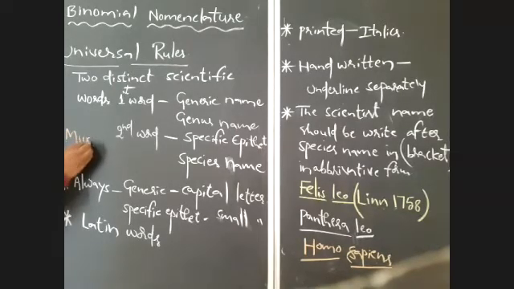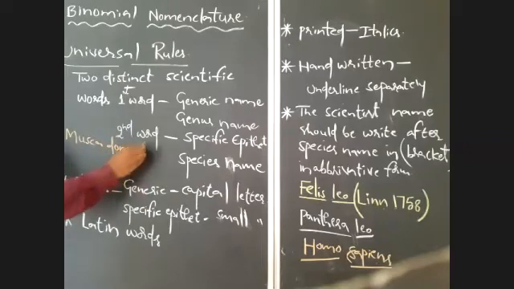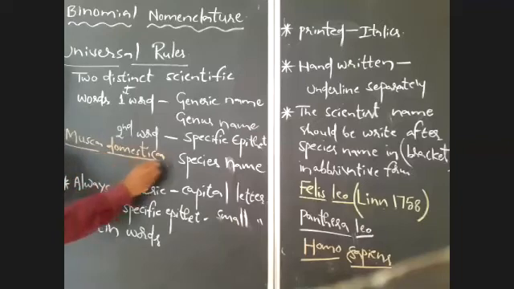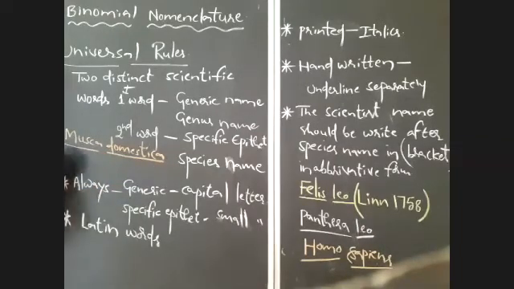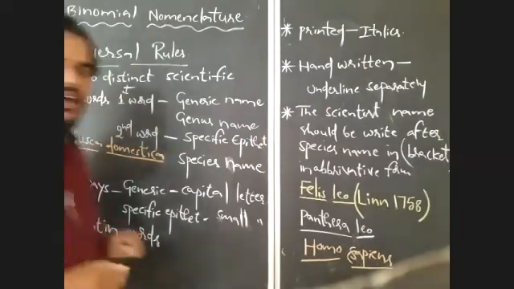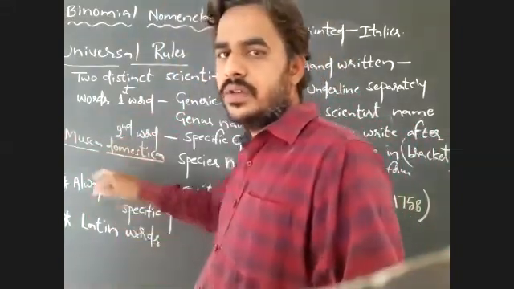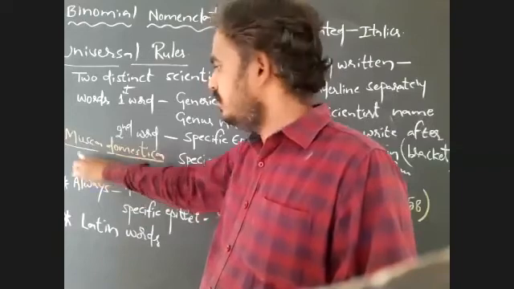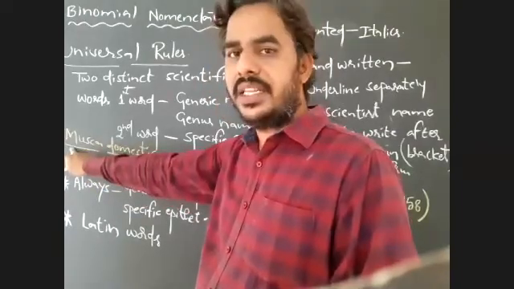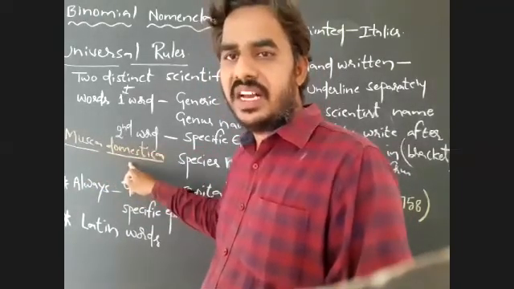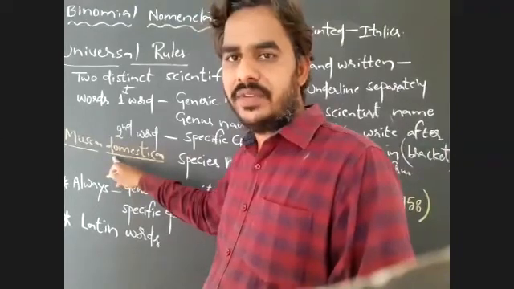For example, observe here: Musca domestica, the housefly. Here Musca, the genus name, I started with a capital letter. Domestica, the species name, I started with a small letter.